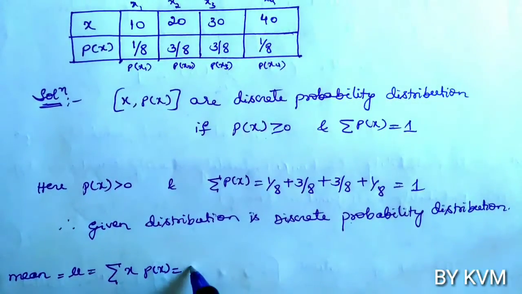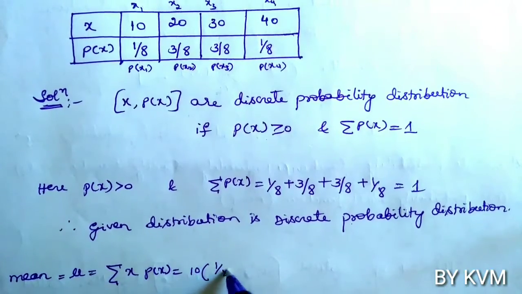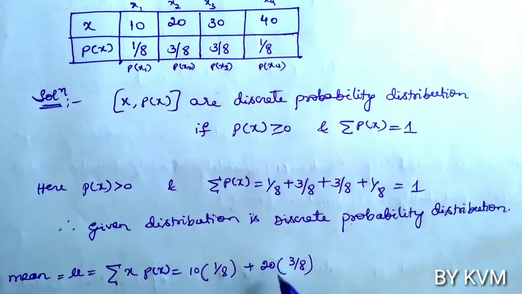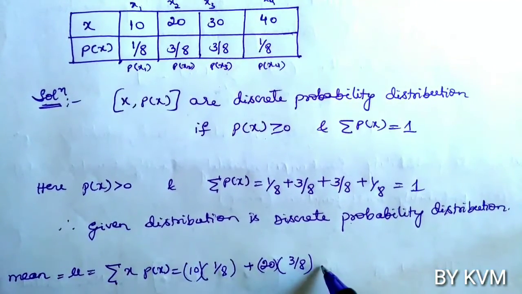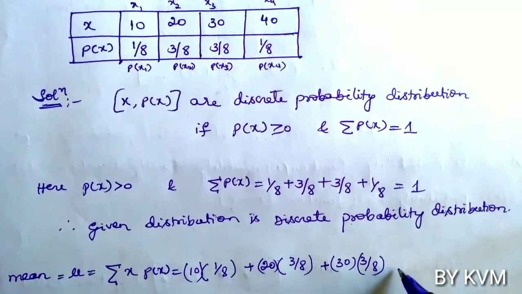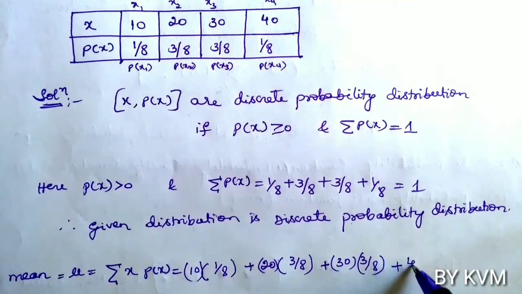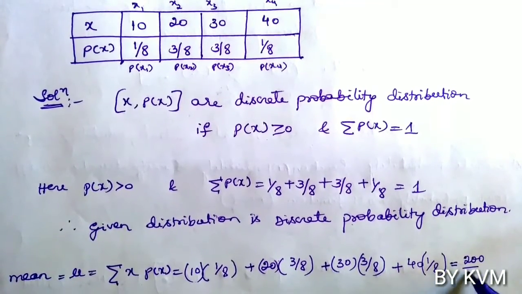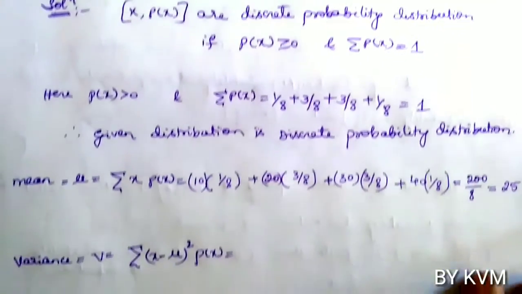So we get 10 into 1 by 8 plus 20 into 3 by 8 plus 30 into 3 by 8 plus 40 into 1 by 8. So this is equal to 200 by 8, which is equal to 25.